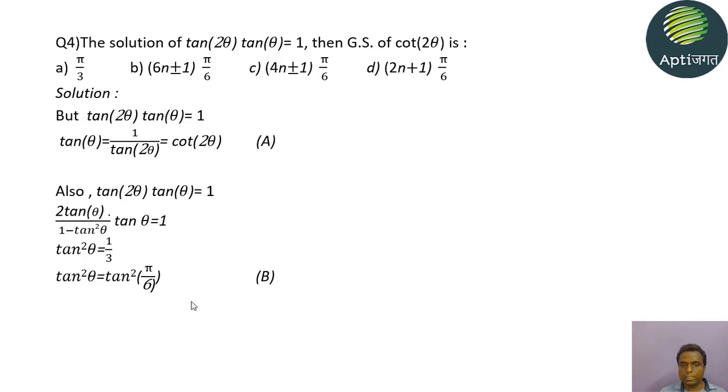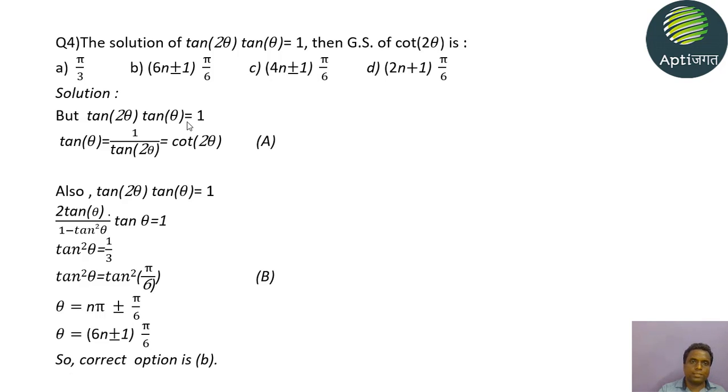So what is the general solution for such a trigonometric equation? nπ ± α. Here the value of α is π by 6, so the solution will be nπ ± π by 6. So what is the answer? Yes, option B is the answer, (6n ± 1) π by 6.